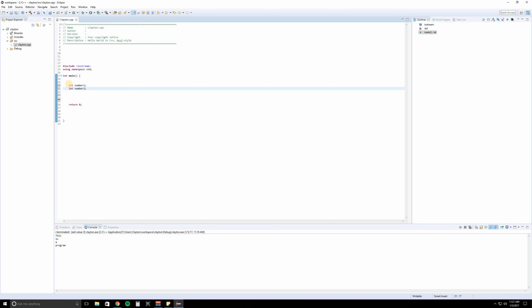So we're going to assign a number to our boxes. And how we do this is we're going to do number1, which is our variable, just like that. And we're going to hit space, equals, we're assigning it a value, 4, and close it off with a semicolon, just like that. And we're going to do the same for number2 equals 4, semicolon. So each box has something inside of it. Each box has a 4.